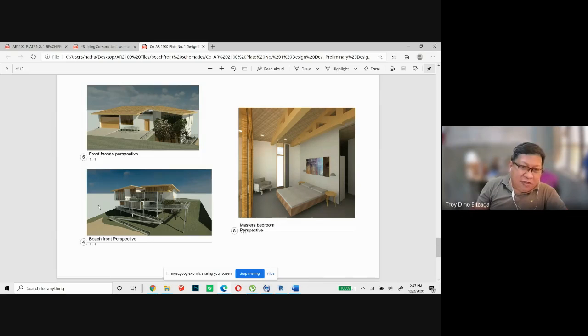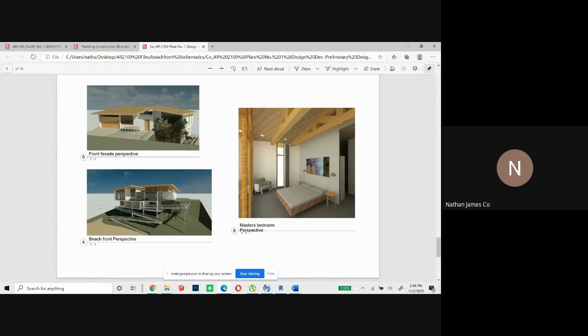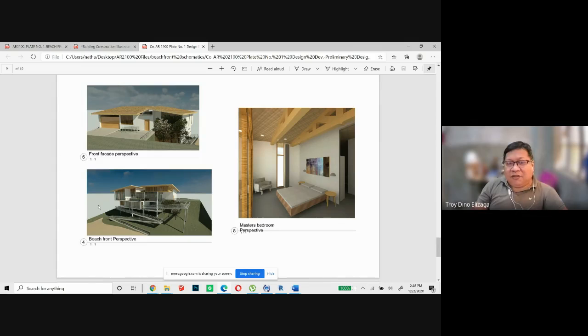Yes, I'm looking at your perspective. Yes, this is better compared to what you showed in the schematics. Okay, sir. So this is two sheds. Okay, I have no problem with your interior.